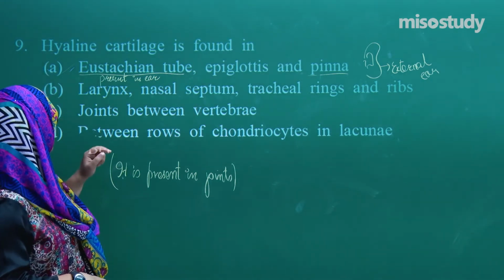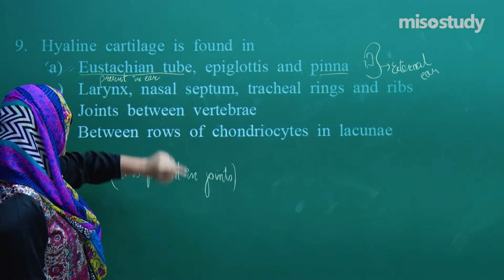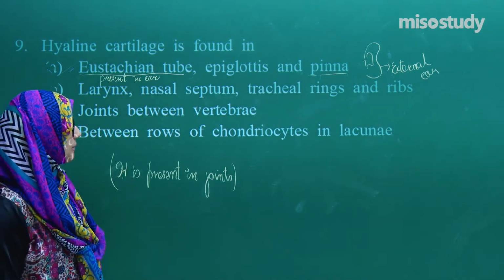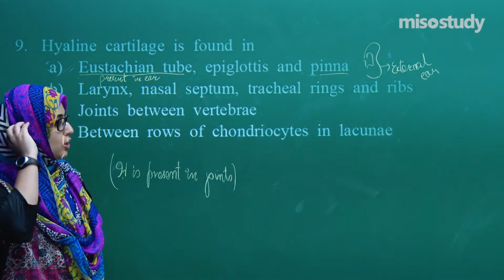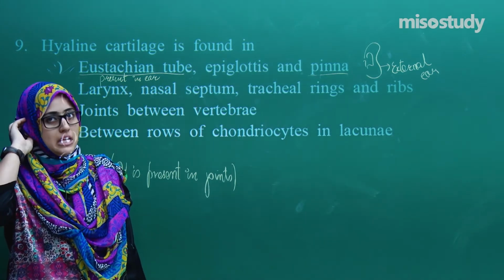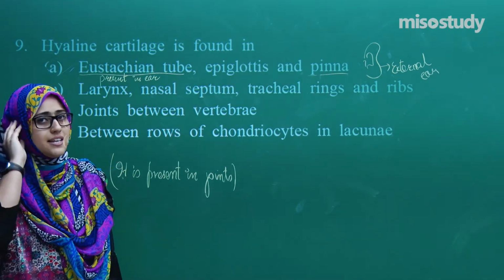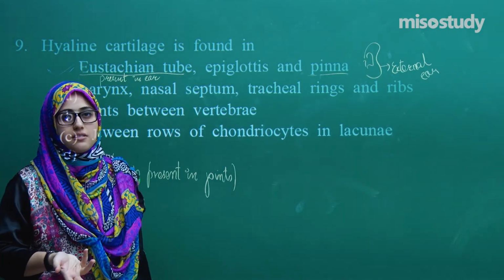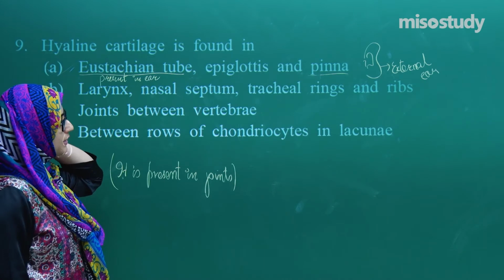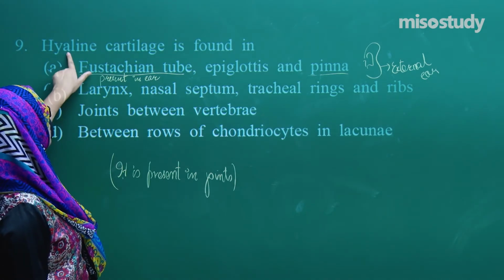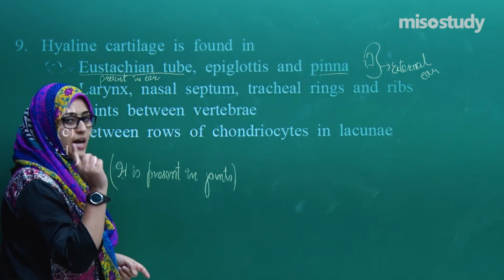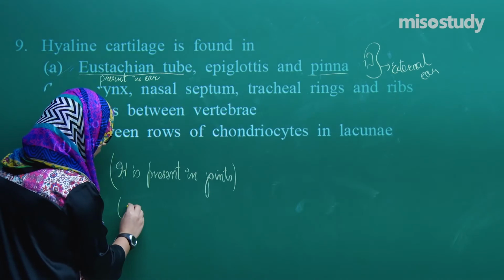So what was the first option? Eustachian tube, which I told you is present in the ear, epiglottis, which is part of the larynx, and pinna, the external ear. If you touch and press your ear, what do you see? It does get pressed. So what kind of cartilage is it? It's elastic cartilage, isn't it? So the Eustachian tube, epiglottis and pinna don't have hyaline cartilage, because first of all, it is present in the joints, and second, it's the weakest.